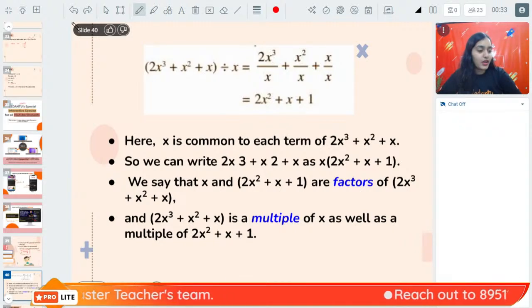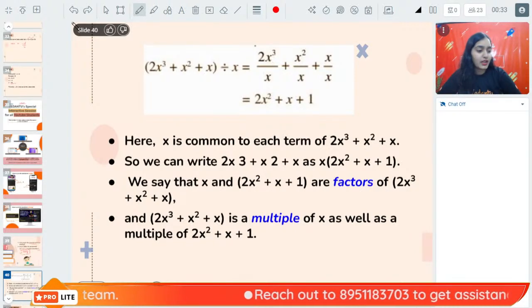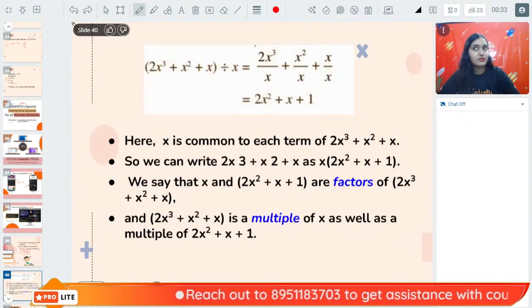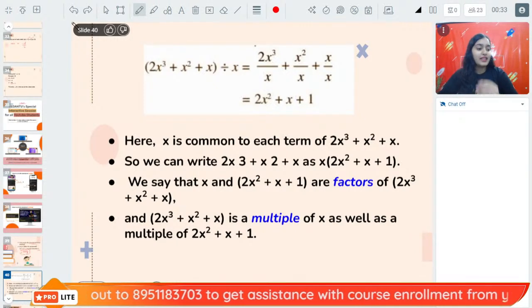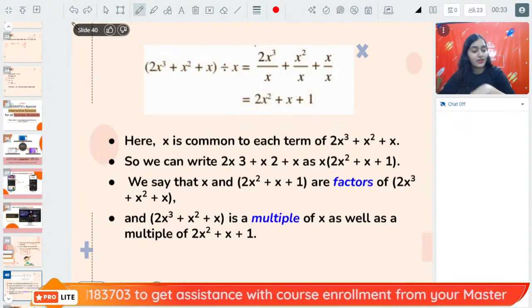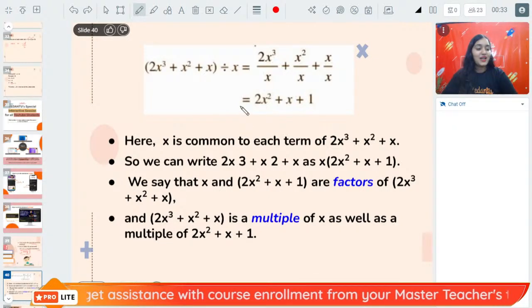0 of a 0 polynomial will be any real number, because 0 into x to the power any number will be 0 only. Yes, Anjika, yes. Okay.